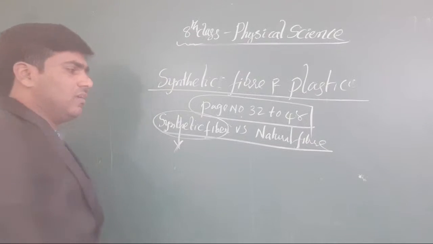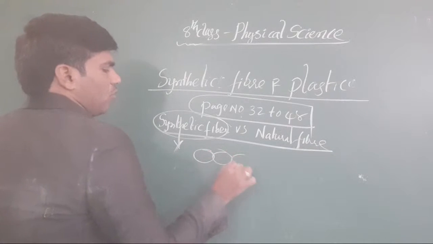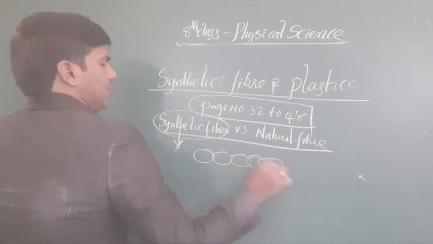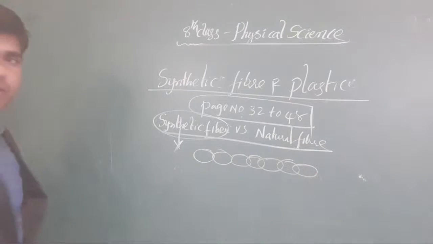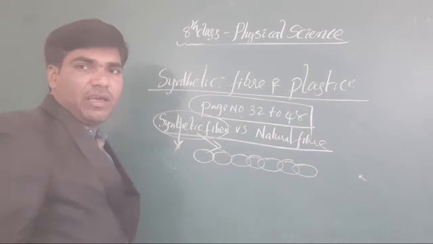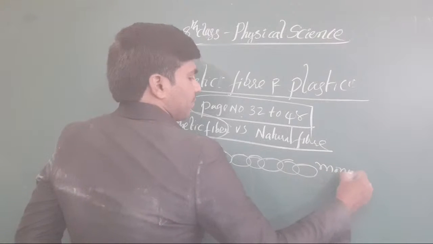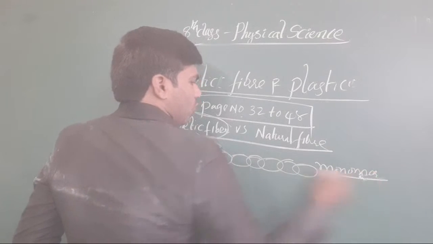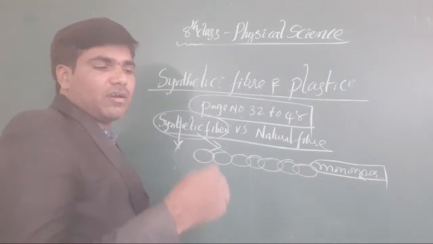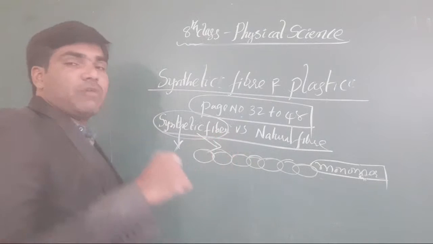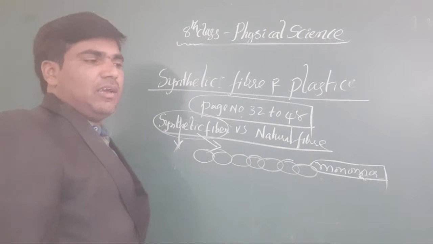They take small components. Okay, what are they called actually? Monomers. The monomers are arranged in a sequence order. That is called a polymer. Okay, that is what forms synthetic fibers. Monomer is the single unit. Now the single units are taken in the form of a sequence or order, and that is called a polymer.